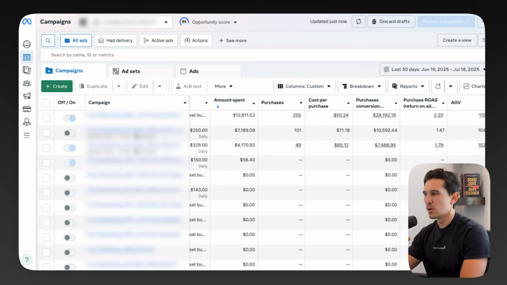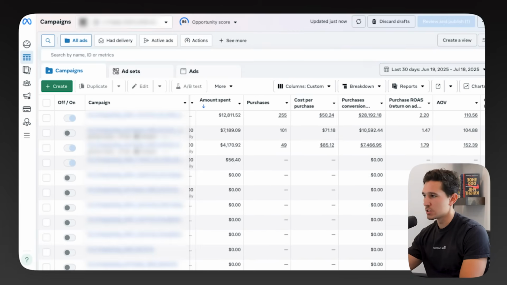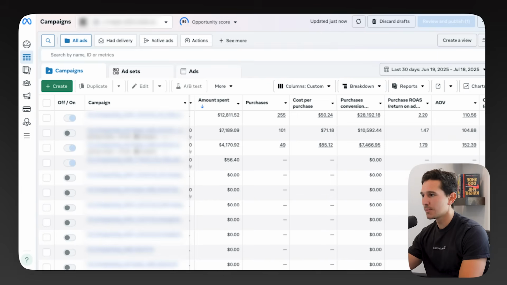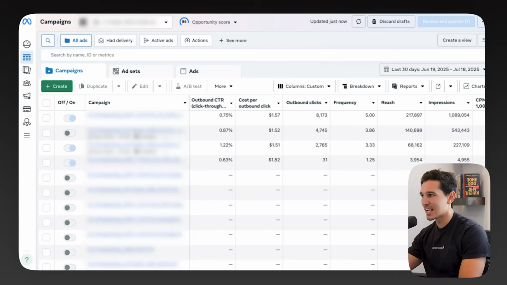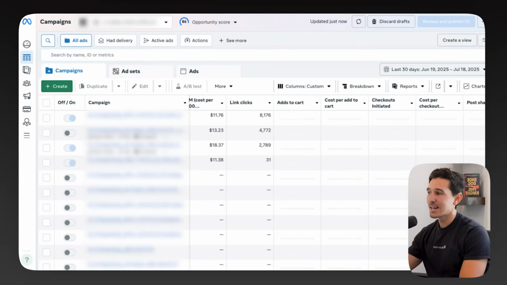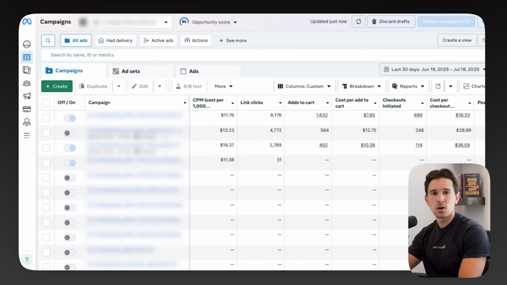Things that I like to include, of course, are all my primary metrics, which you can see right here on screen. Take a screenshot if you like them. And then what I also have here is all my secondary metrics: click-through rates, frequencies, reach, impressions. And then finally, at the end, I have all my cost pers, or my add to carts, my initiate checkouts and such, all of which are leading indicators to if the performance of the ad is going to do well long term.